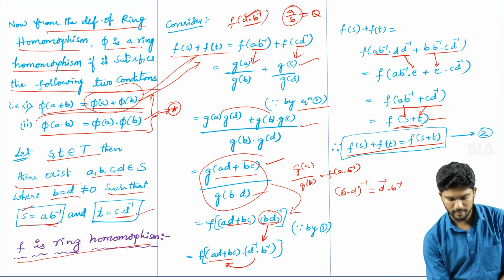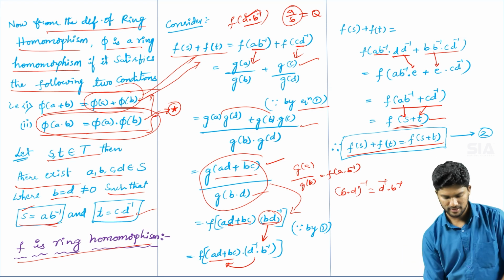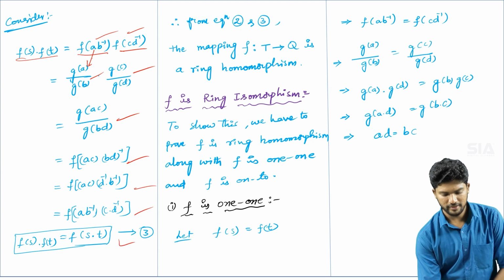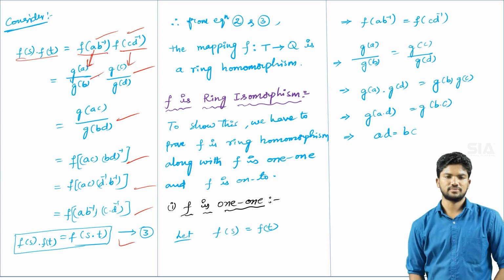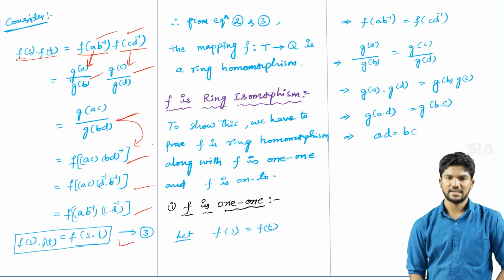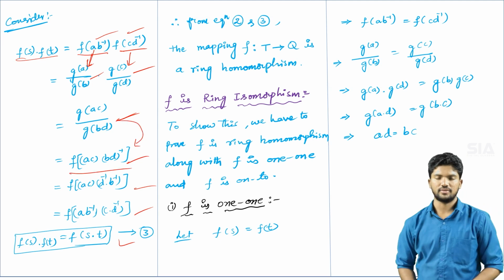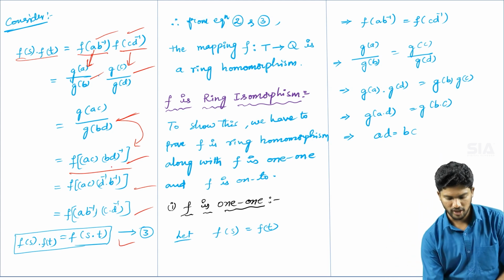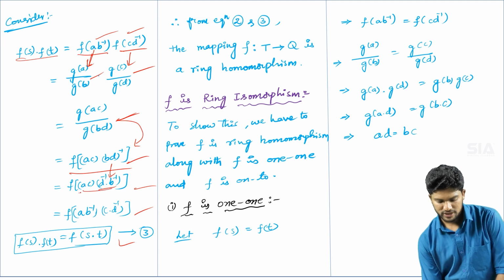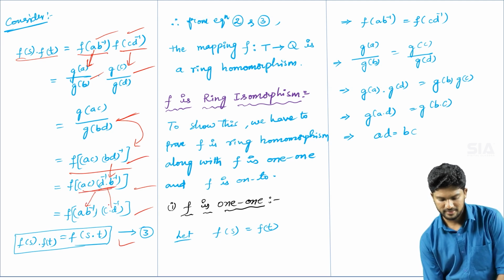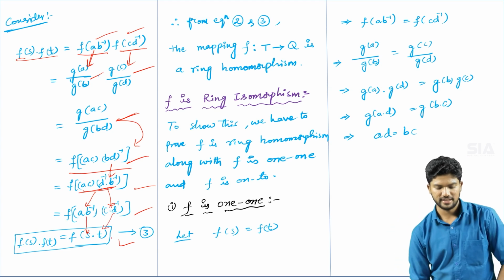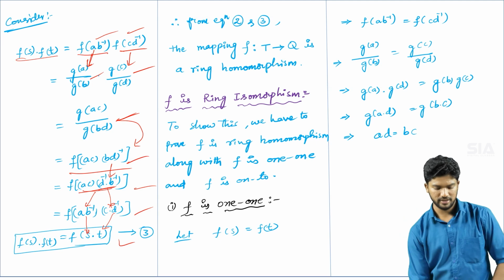Second half, now we will prove this part. So therefore f of s into f of t, this is the formula by equation number 1. You can apply this formula and you will get this condition, g of a into c by g of b into d. And by using equation number 1 RHS, you can write the LHS value f of a into c into b into d inverse. By the socks and shoes condition, you can write d inverse into b inverse. By applying the associative property here, a into b inverse and c into d inverse, you get the s and t values. This is the s value and this is the t value. So therefore f of s into f of t is equal to f of s into t.